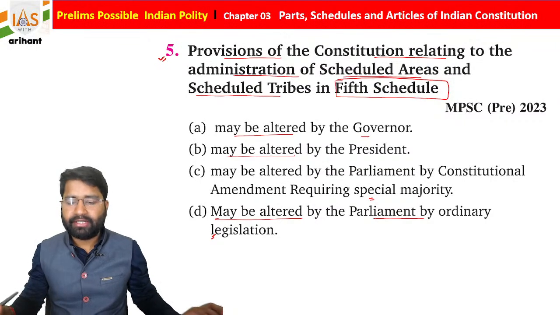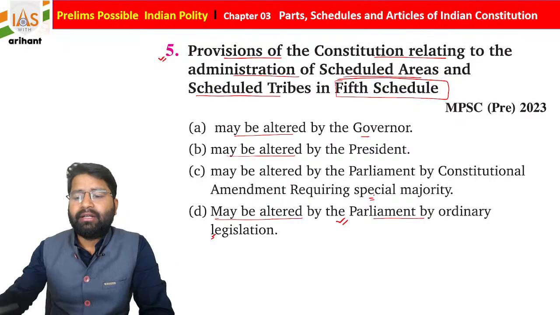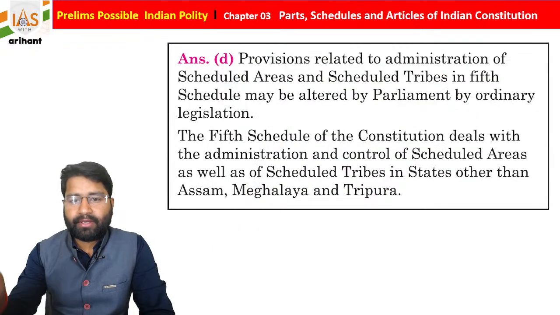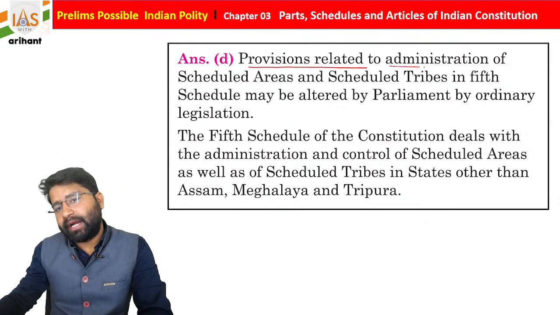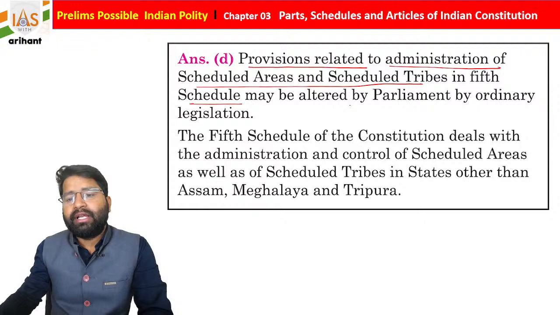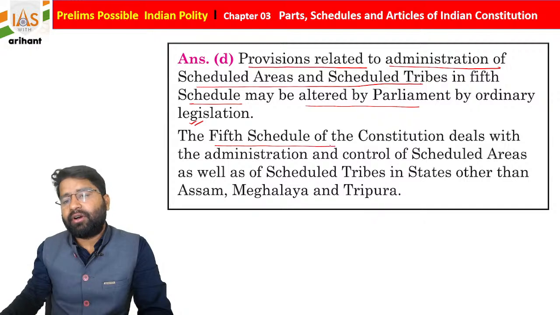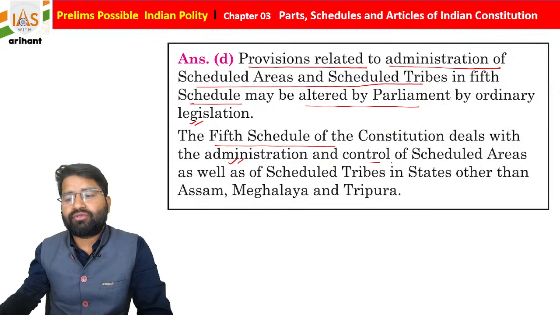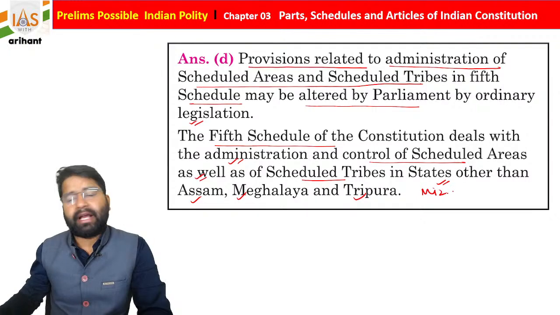So he is also getting the power, but if you talk about the alteration, it can also be done by the Parliament by ordinary legislation. There is no specific majority required, but yes, there will be an amendment. The provisions related to administration of scheduled area and scheduled tribe in the 5th Schedule may be altered by Parliament by ordinary legislation. The 5th Schedule of the Constitution deals with the administration and control of scheduled areas as well as scheduled tribes in the states other than Assam, Meghalaya, Tripura and Mizoram. I hope you are getting it.